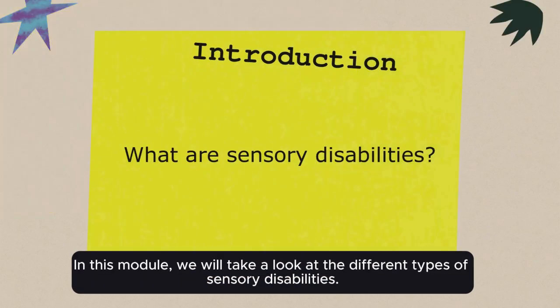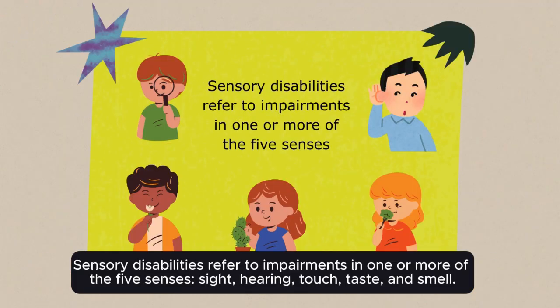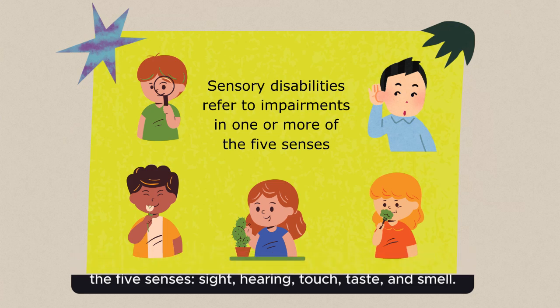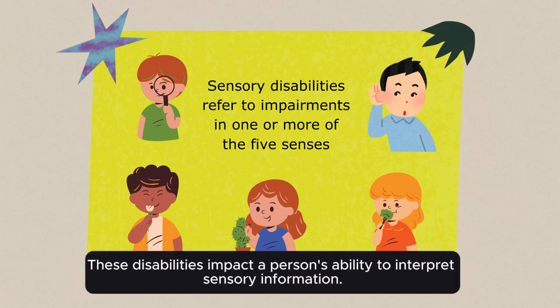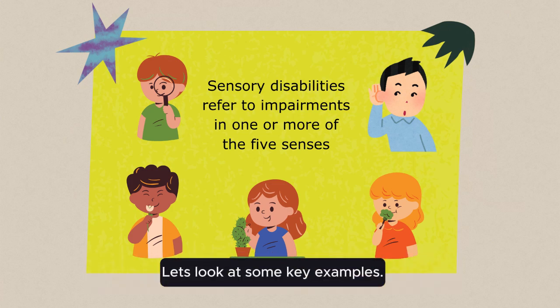In this module, we will take a look at the different types of sensory disabilities. Sensory disabilities refer to impairments in one or more of the five senses: sight, hearing, touch, taste, and smell. These disabilities impact a person's ability to interpret sensory information. Let's look at some key examples.